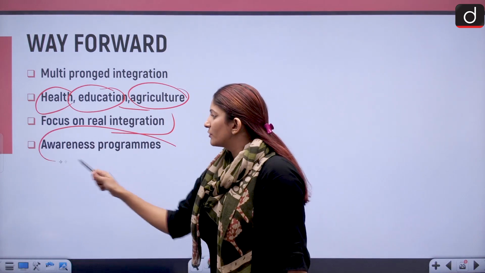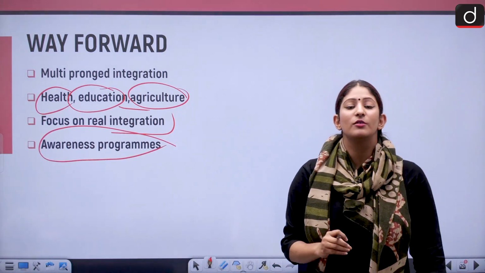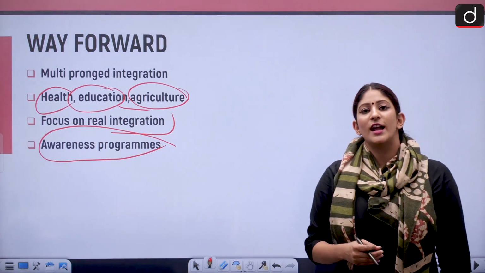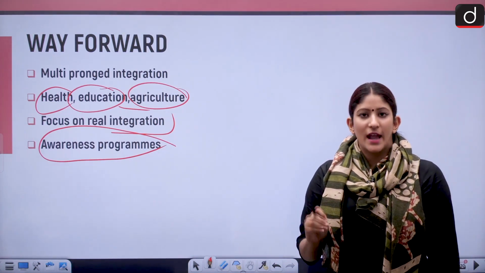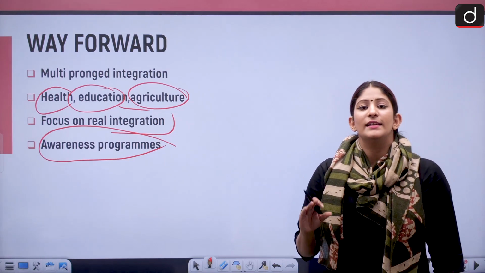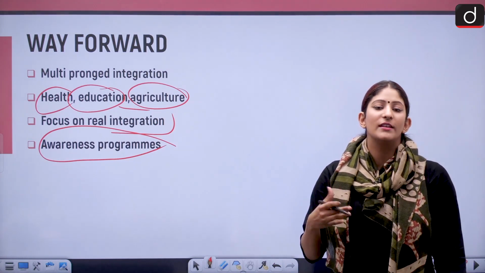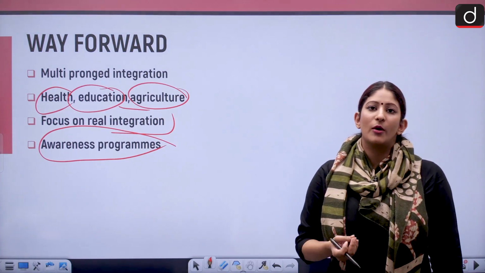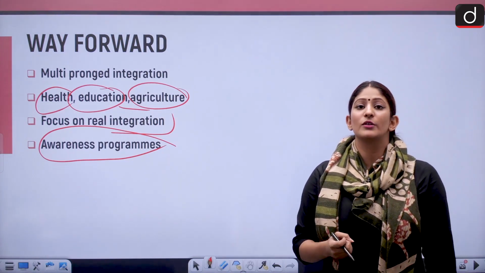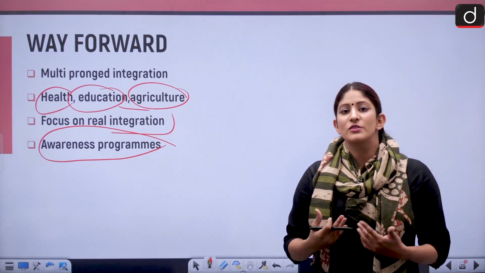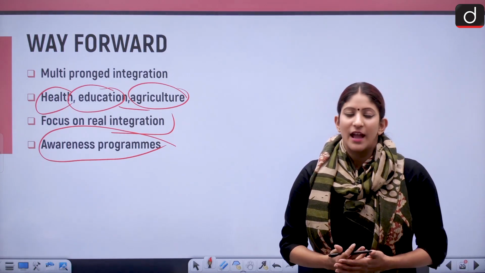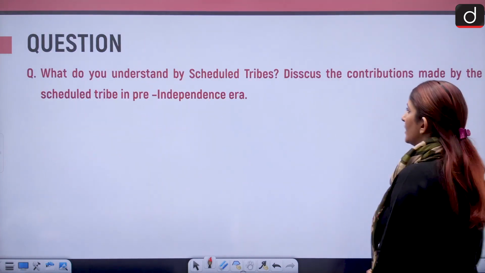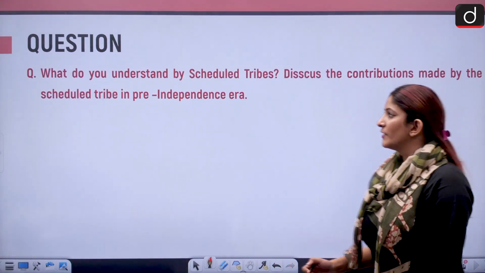And awareness programs should be launched with the state governments so that the local government at the local level can help the tribes to have an awareness about their rights, their duties, and also about the reasons that they should continue upgrading their own tribal structure, and that will all help.